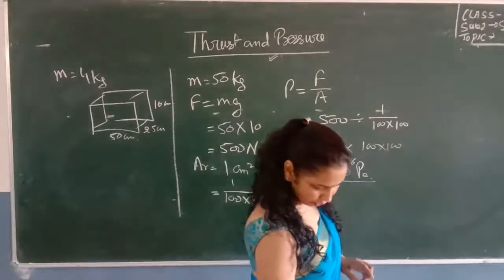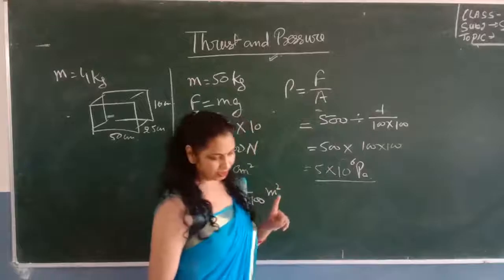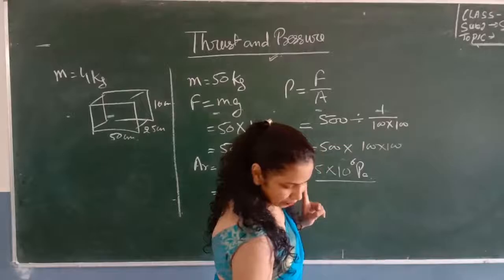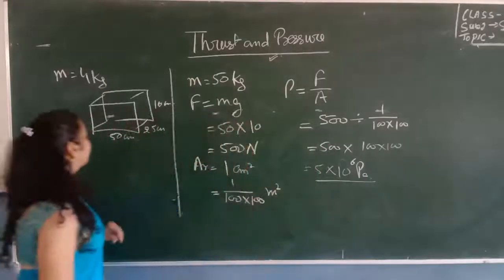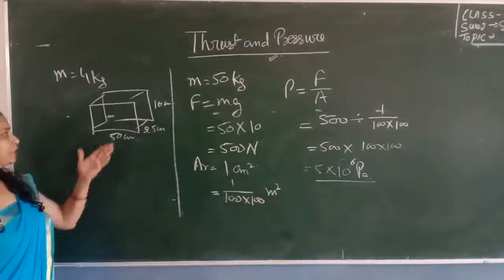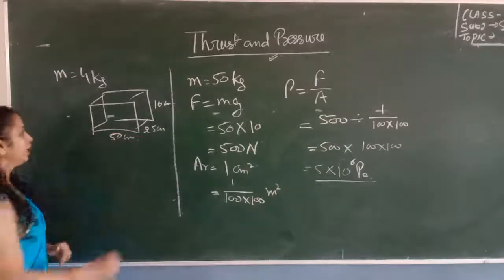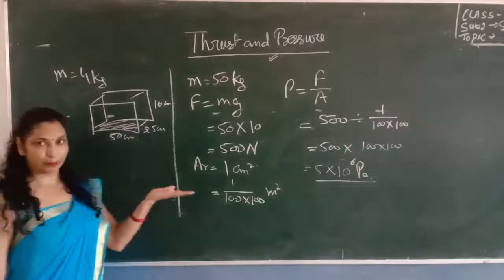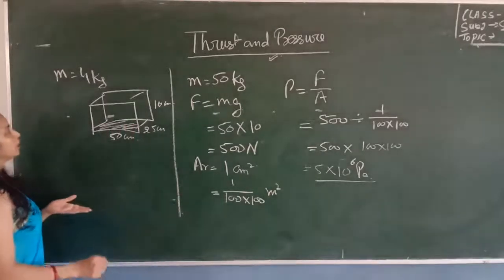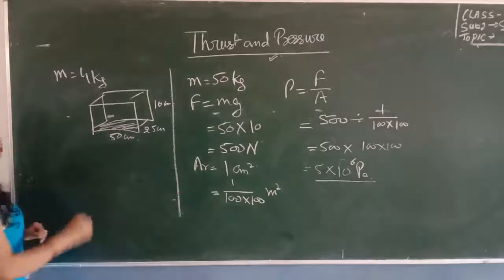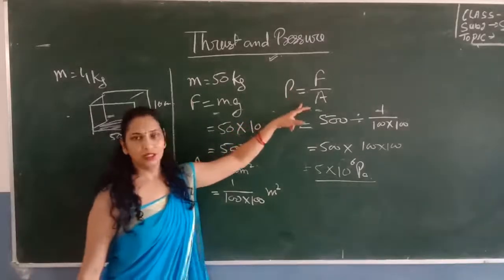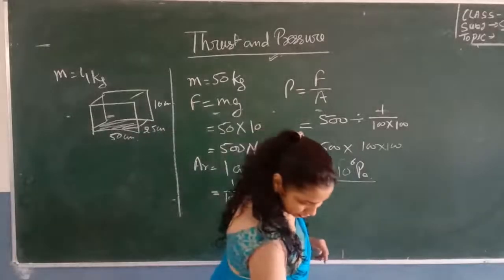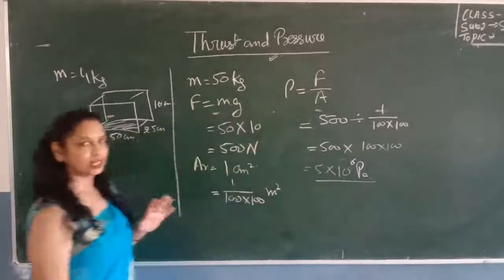Find the pressure on the tabletop. In the first part, when the wooden block is kept with its surface measuring 50 by 25, you have to calculate how much pressure is exerted by this wooden block on the table if this part rests on the top of the table. If you want to find pressure, you will need the formula: pressure is equal to force upon area. So first you have to calculate the value of force, and the value of g is 10 meter per second square, as given in the question.